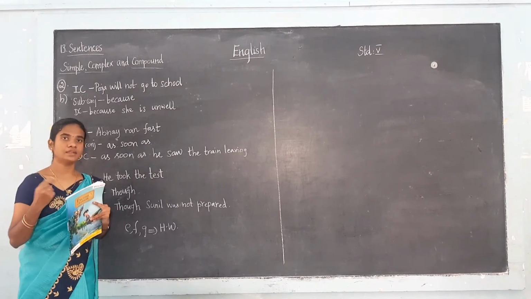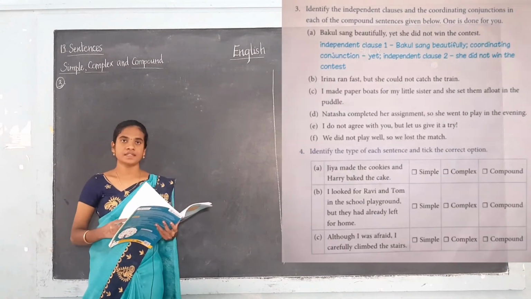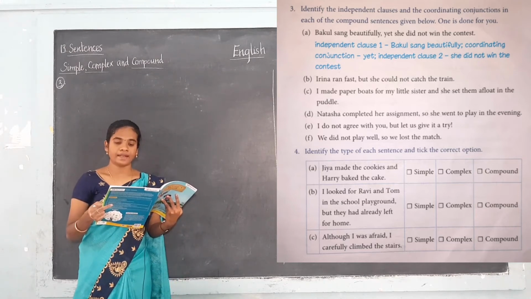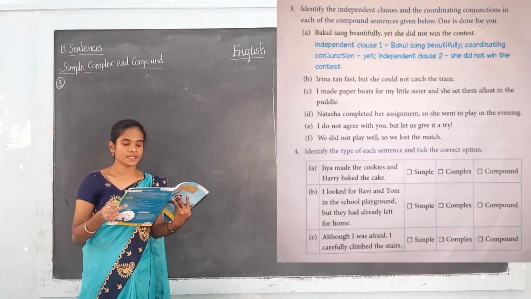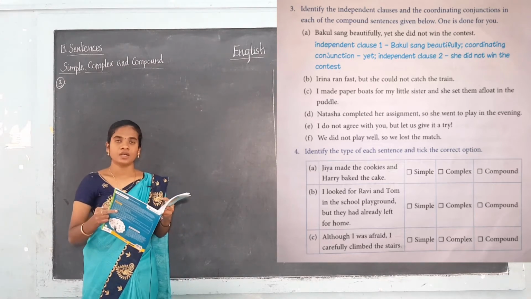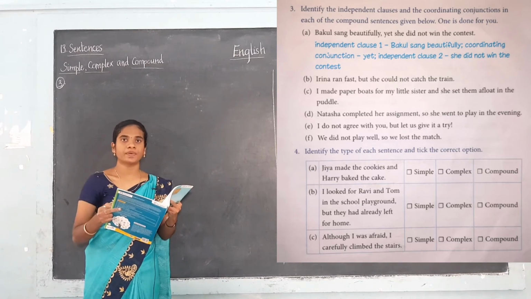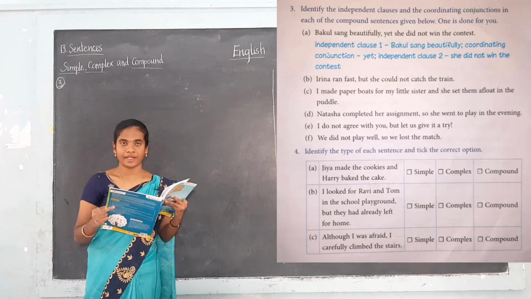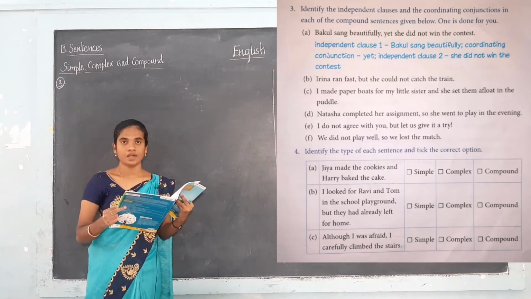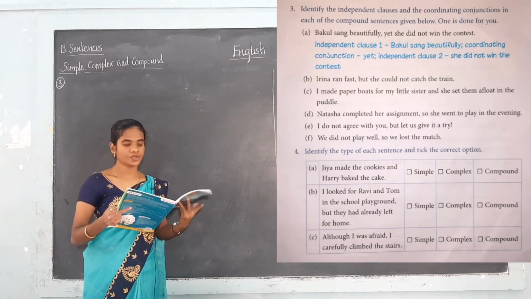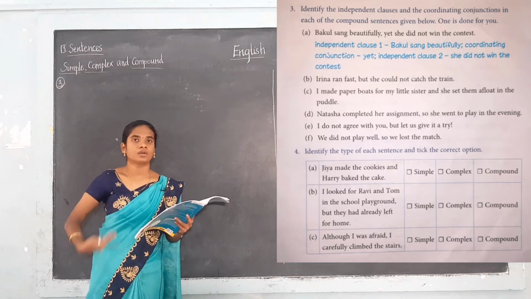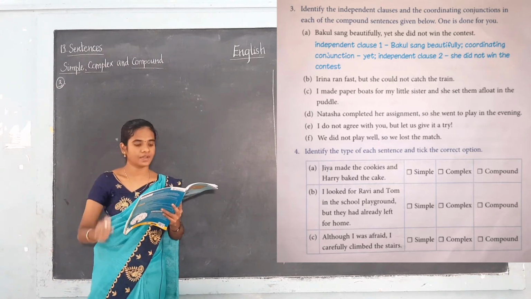Now we shall move on to the third exercise. See this image, this is the third exercise for you. Identify the independent clauses and the coordinating conjunction in each of the compound sentences given below. One is done for you. This exercise is about compound sentences. Usually compound sentences comprise two independent clauses joined by a coordinating conjunction, the words of the FANBOYS. Here you have to write independent clause 1, the coordinating conjunction, and independent clause 2.